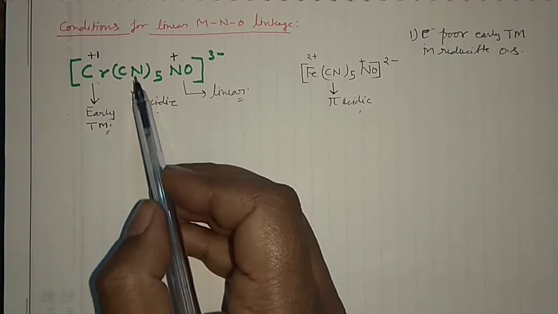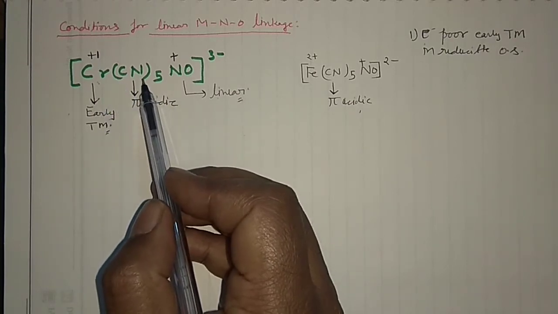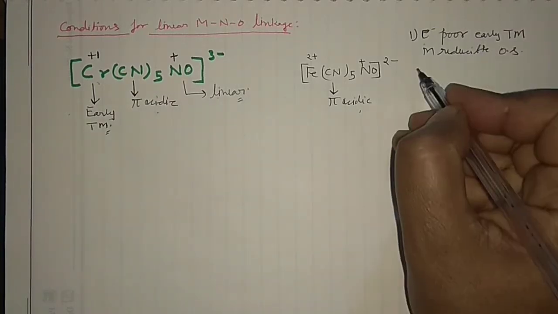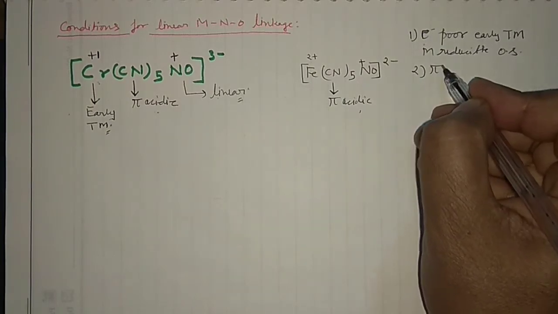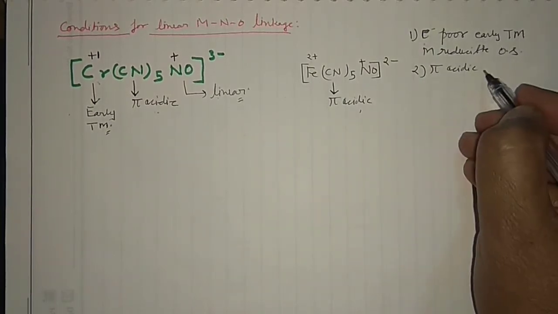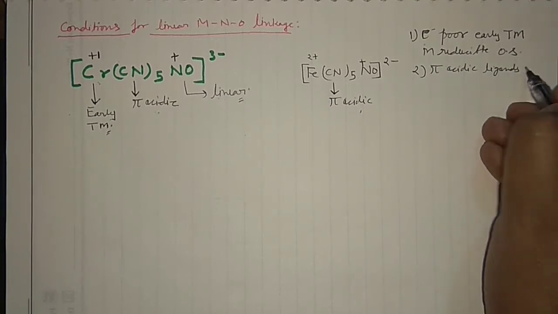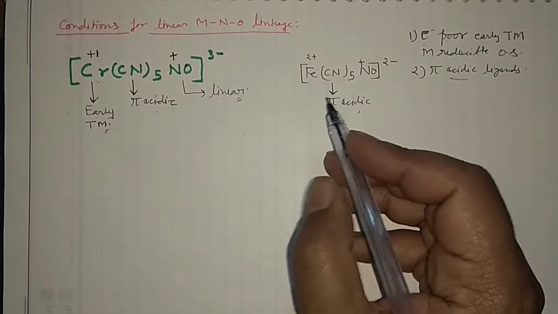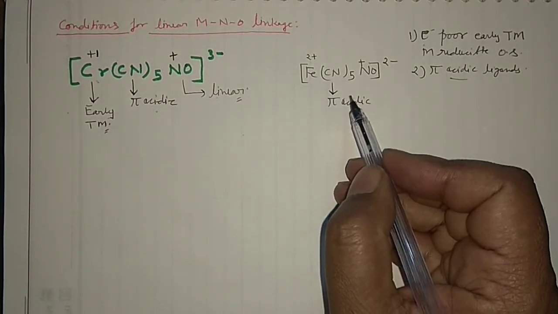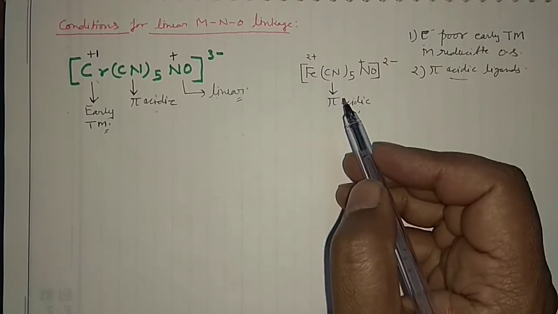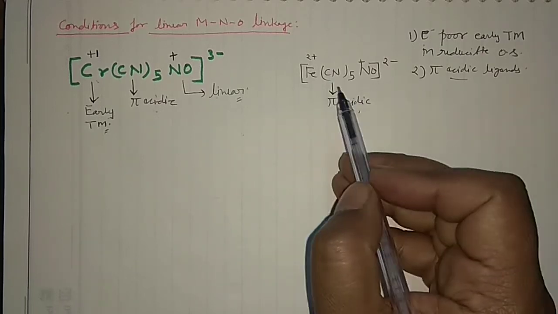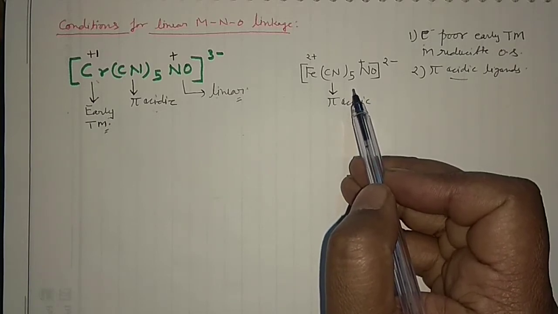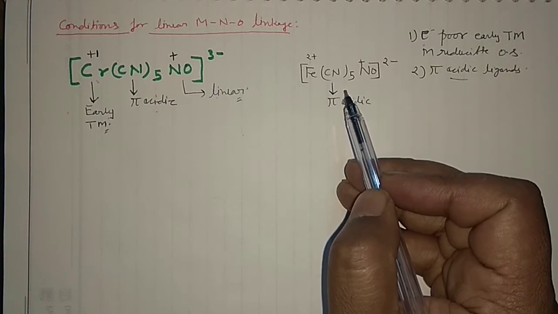That's why I have already told you, you can focus only on the ligand. This will give you a better picture when compared to this particular fact. Then number 2, presence of the pi acidic ligands. When this happens, you can very easily tell whether the mode would be linear or bent. In both cases, it would be linear. It's a very famous ion, the nitroprusside ion, and it has very important analytical properties and uses.